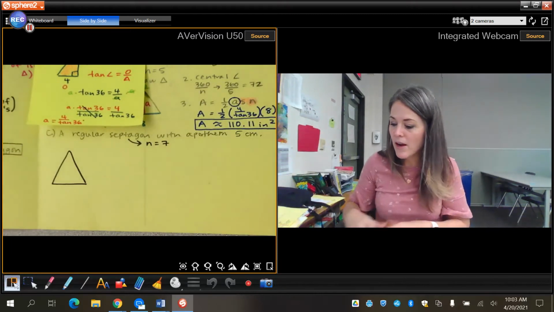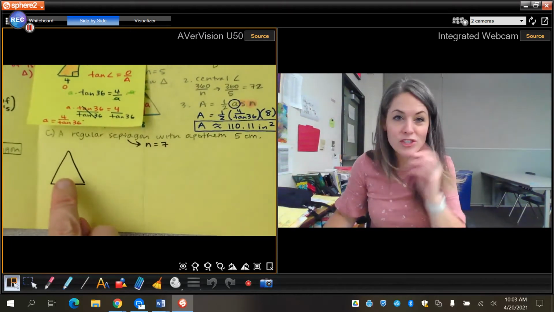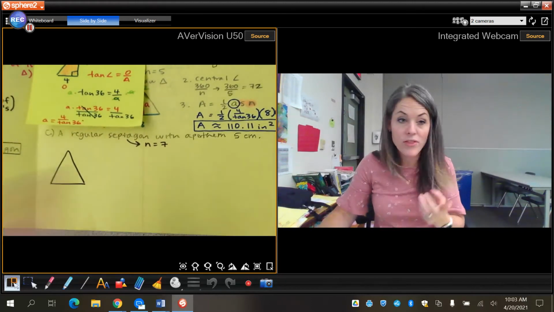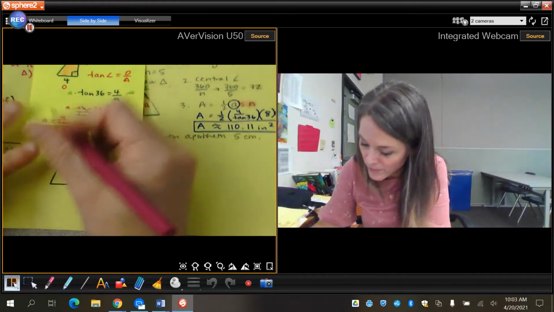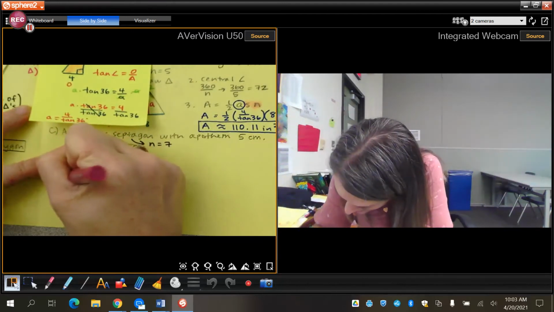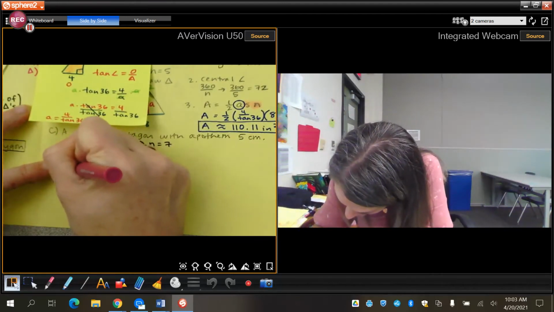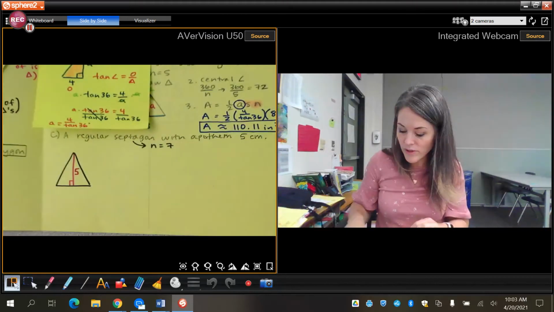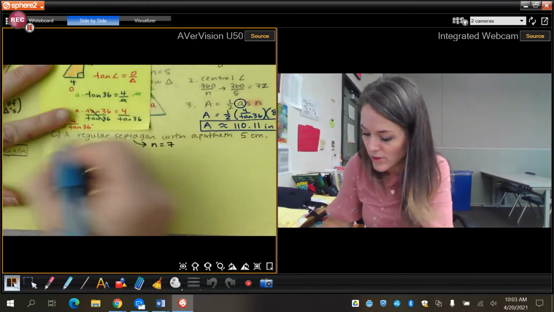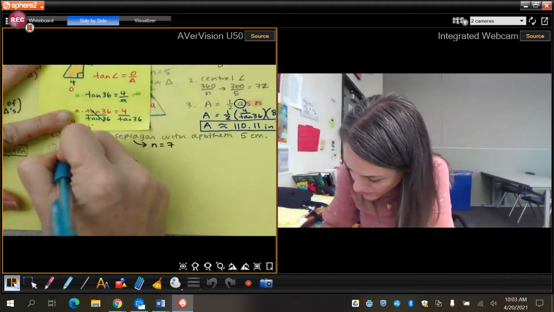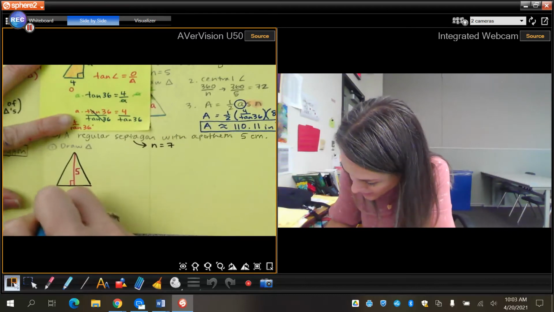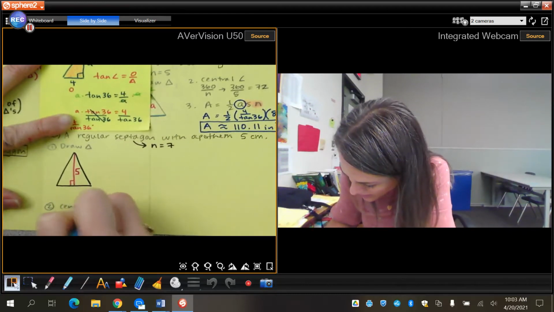All right, so I'm kind of just starting on step 1. I drew the triangle. I know the apothem is 5, so I'm going to go ahead and add the apothem length. It is 5. Just like that. Now I want to find the central angle. So 1, I draw my triangle. 2, I'll just do down here, I'm going to do my central angle.